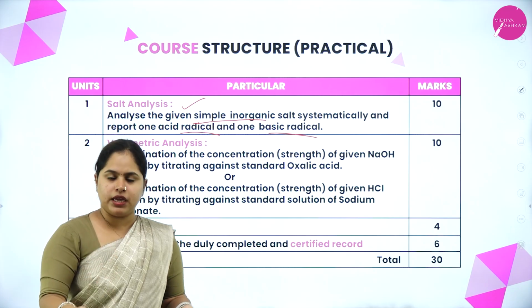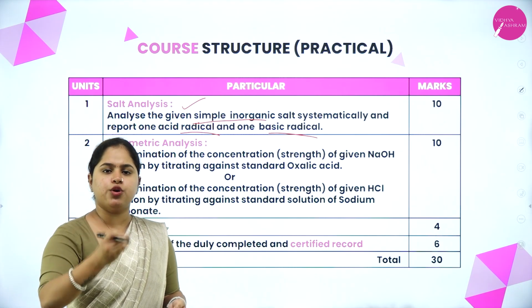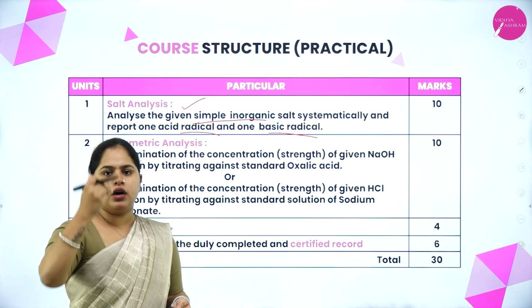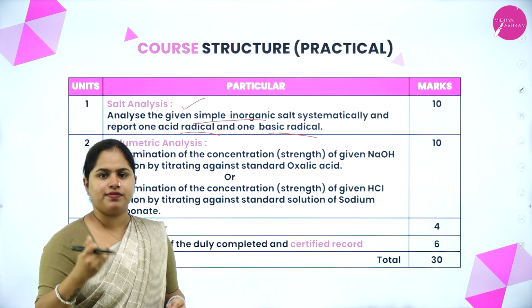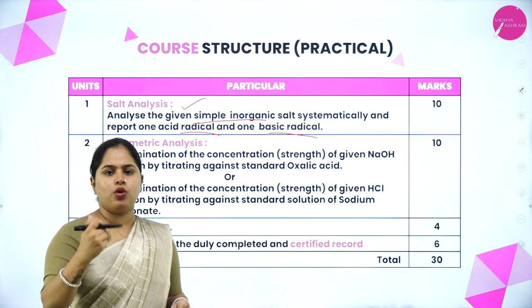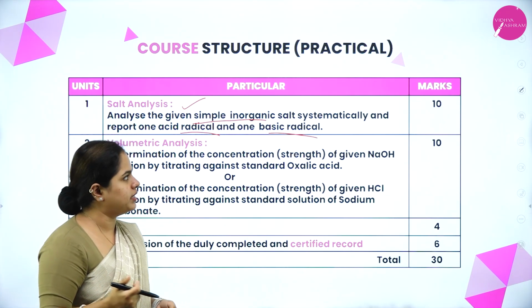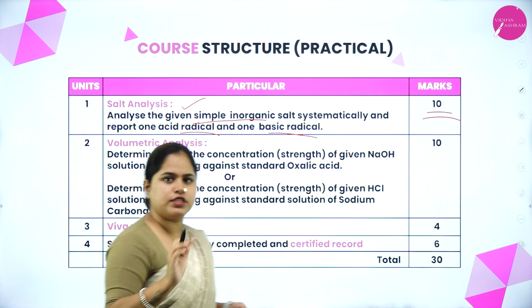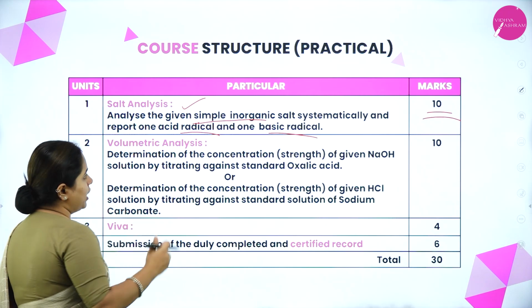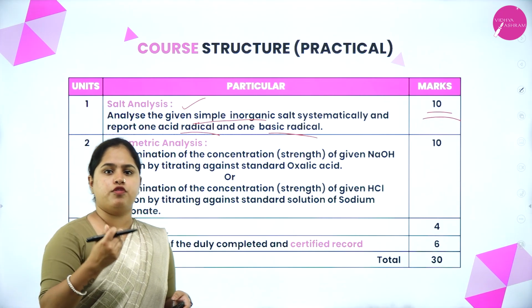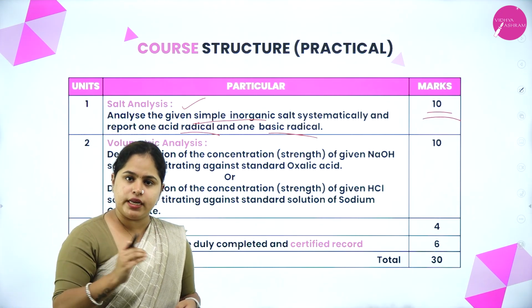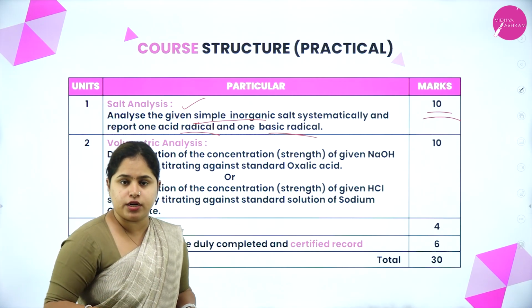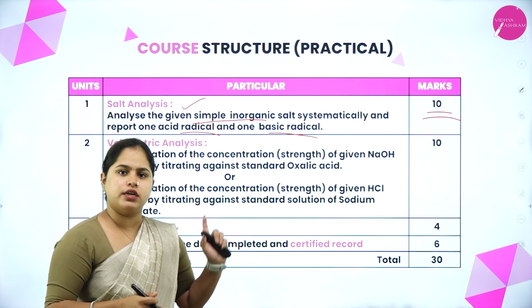You have to go through a very systematic procedure which will be discussed in the lab, and you will have 10 marks for the first experiment, salt analysis. That 10 marks includes how you are performing the experiment, how you are writing down the procedure, how you are reporting it to the external, all of that comes under 10 marks.